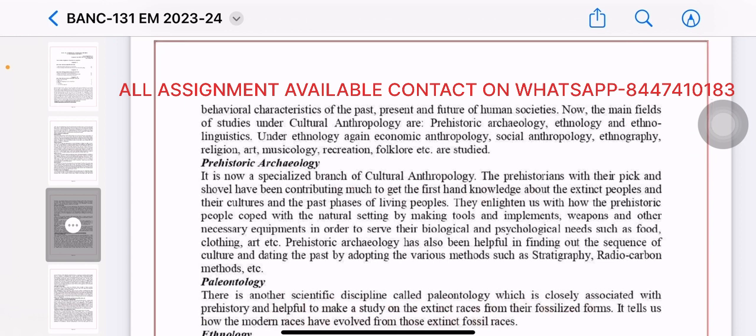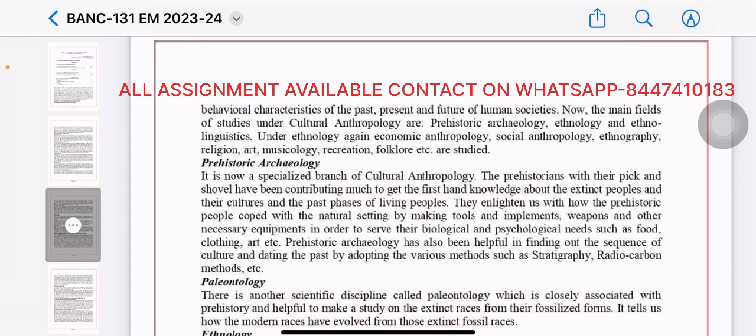Now, the main fields of study under cultural anthropology are prehistoric archaeology and ethnology and linguistics under anthropology, again economic anthropology, social anthropology, ethnography, religion, art, musicology, recreation, folklore, etc.